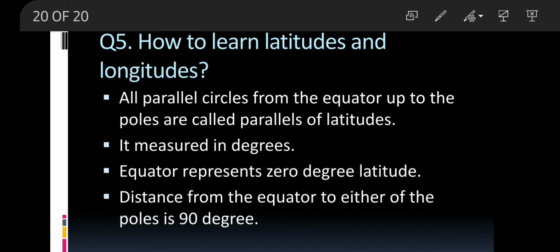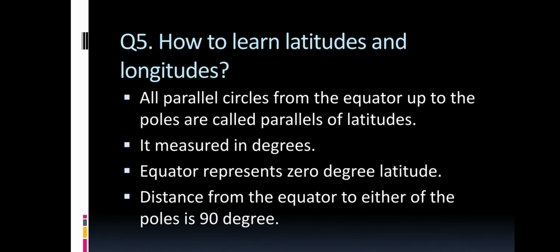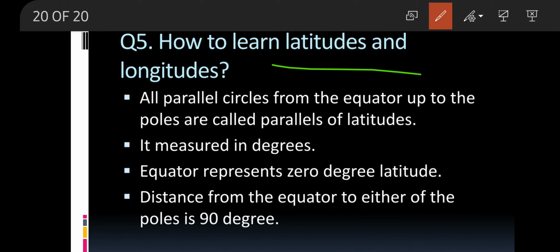So let us learn about the latitudinal and the longitudinal extent. How to learn latitudes and longitudes? All the parallel circles from the equator up to the poles are known as parallels of latitude.